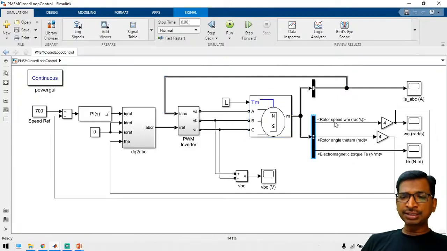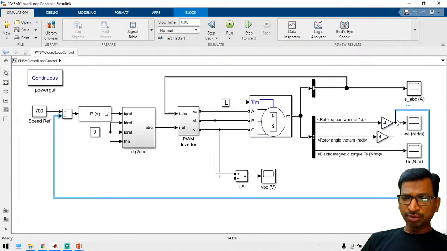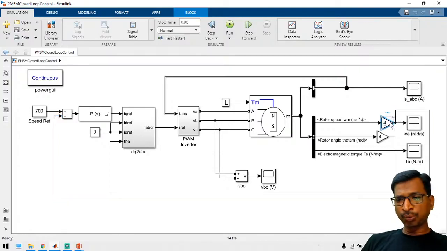So the rotor speed is, since it's a 4-pole machine, I am multiplying with 4. So this is the 4-pole motor, right? That's why I am choosing this 4-pole motor. It's multiplied by 4, right? So this is the motor speed. From this speed I am comparing with the reference speed.